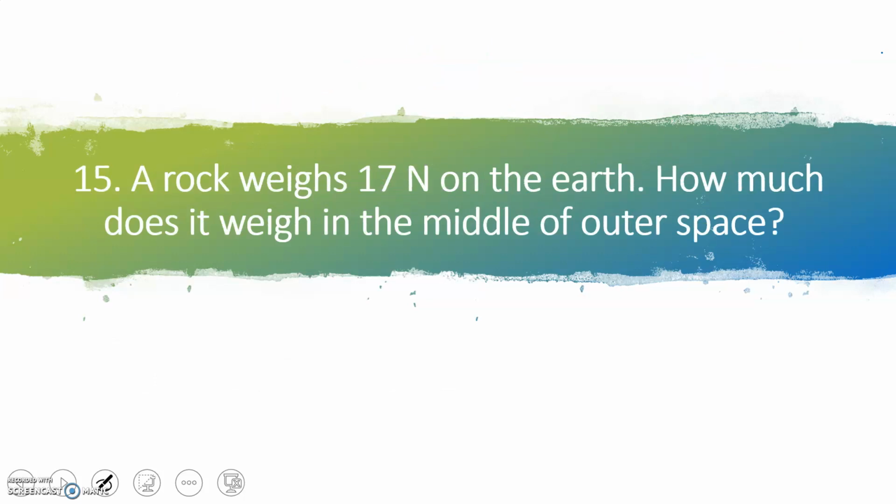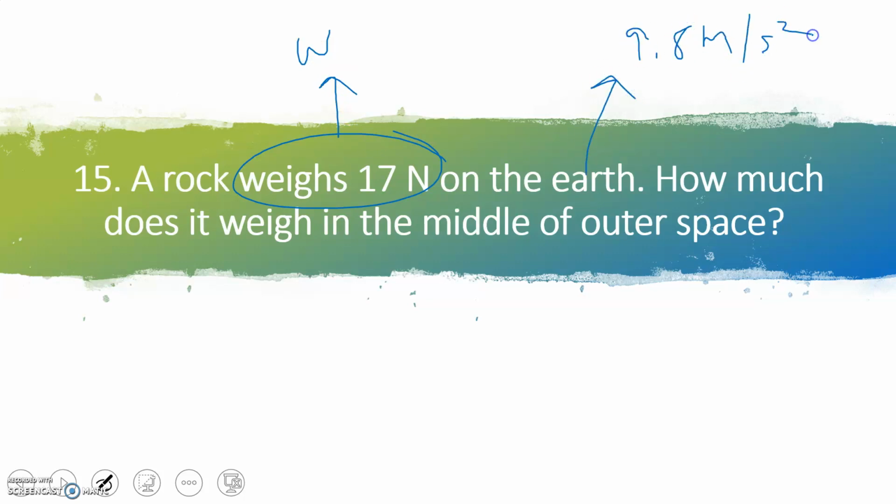Number 15, a rock weighs 17 newtons on Earth. So now we have the weight is 17 newtons on Earth. And remember, Earth has a gravity of 9.8 meters per second squared. But the question's asking, how much does it weigh? So we would be looking for its weight in the middle of outer space.